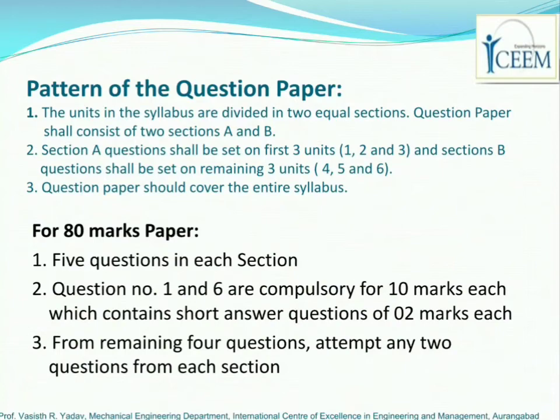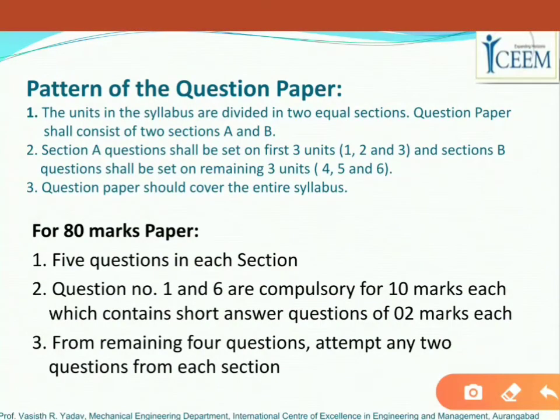The question paper will comprise 2 sections, section A and section B. Section A will have questions from unit number 1, 2 and 3, and section B will have questions from unit number 4, 5 and 6, right?